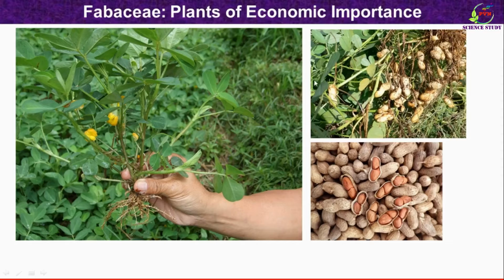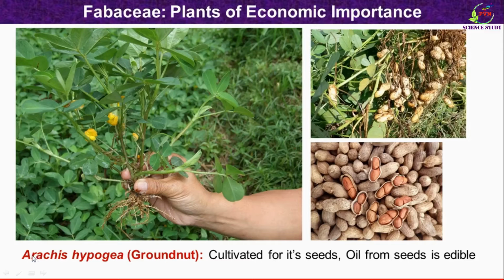Dear students, you might have noticed that this is groundnut. Botanical name of the plant is Arachis hypogaea. This is actual photograph of the plant where we can see the roots of the plant with root nodules. Presence of root nodules is the characteristic feature of Fabaceae family. Inside these root nodules, nitrogen fixing bacteria are present and they are performing the function of nitrogen fixation. So this is symbiotic association between the plant and the bacteria.